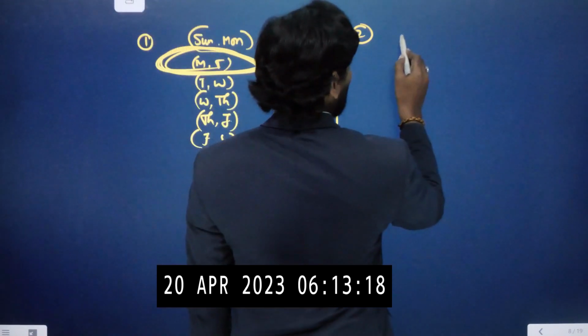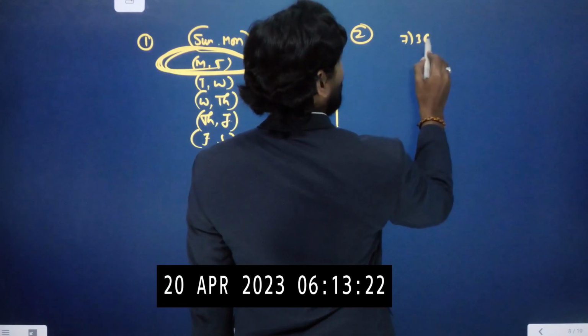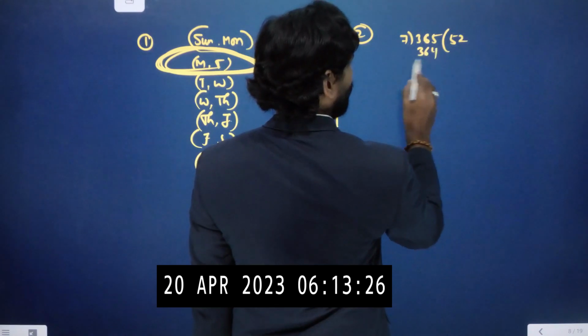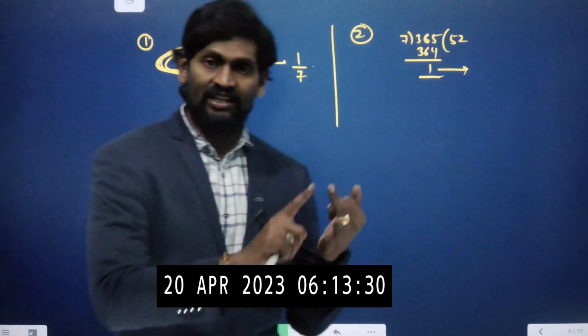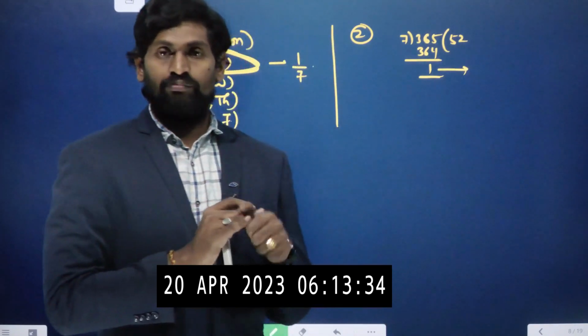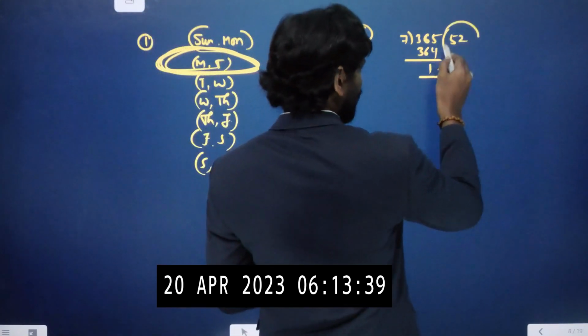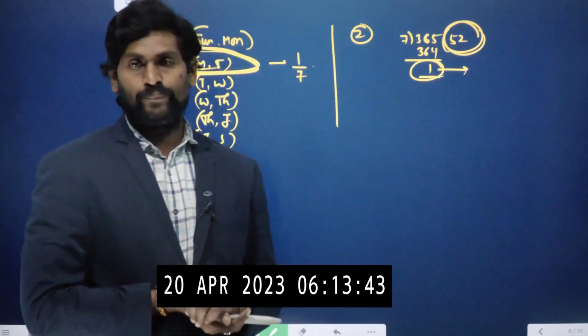When we divide 365 by 7, we get 52 and 1 day remaining. That day can be Sunday, Monday, Tuesday, Wednesday, Thursday, Friday or Saturday: 7 chances. But here we want only 52 Mondays, which means this day cannot be Monday.